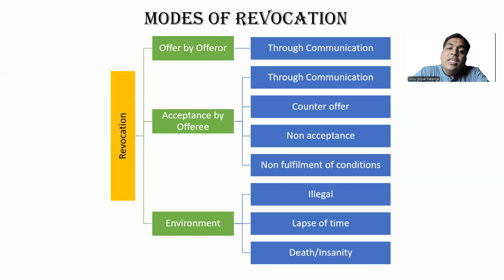Next, any death of offerer or offeree, insanity of offerer or offeree, makes the person of unsound mind, then it's not a valid thing. The offer or the acceptance gets revoked in case of environment. Hope this is clear. So with this, we are done with unit 1 of chapter 1, which is nature of contracts.